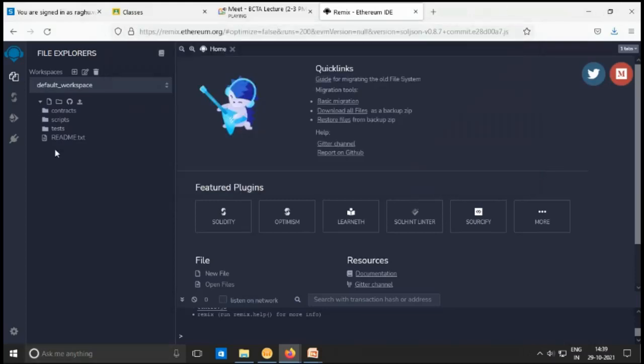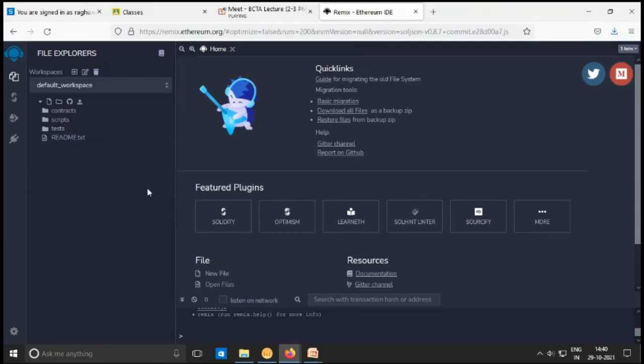in which on the left hand side you will have folders like contracts, scripts, tests, and remix.txt. These are the folders that we are supposed to use in the deployment of our decentralized application also.